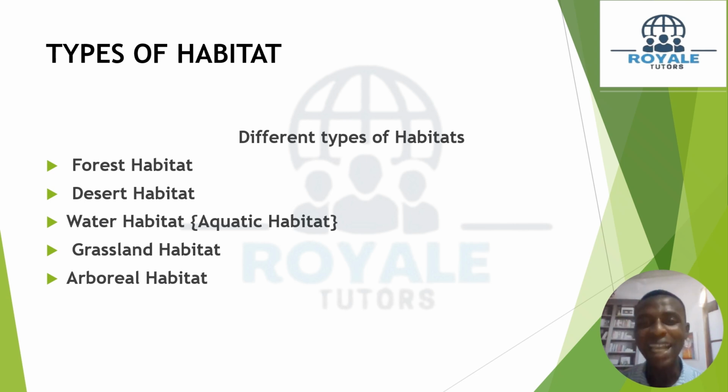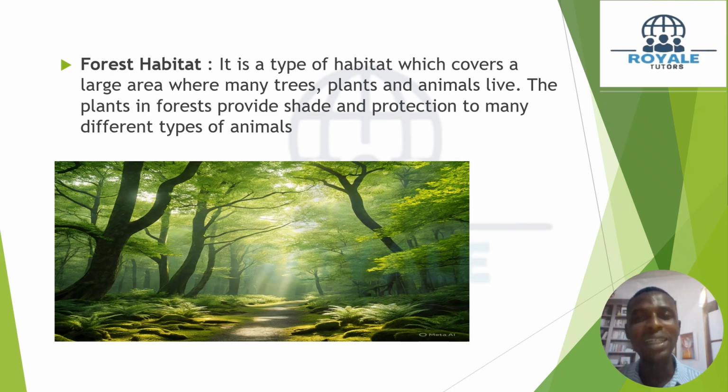We have the grassland habitat, and we have the arboreal habitat. So let's take it one at a time. Don't forget, this is also a part of terrestrial habitat, the forest habitat. Have you been to a forest before?